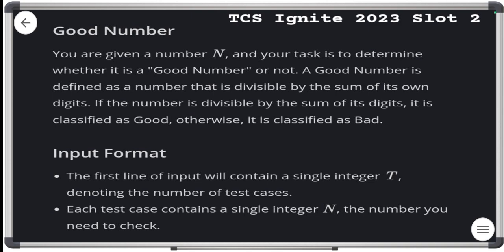So before starting the problem discussion, all of you say Jai Jai Shri Ram, Jai Ayodhya Dham.